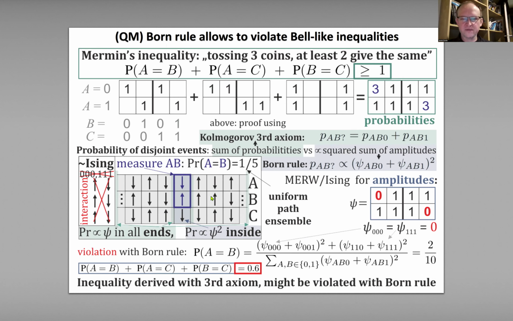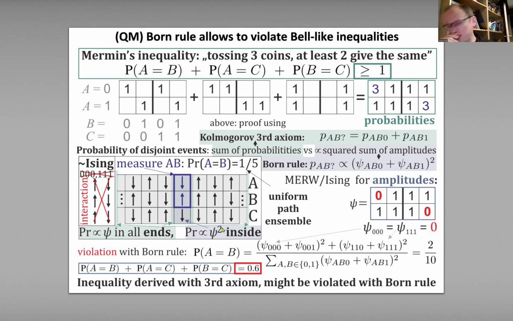So if you ask for the probability at the end of this sequence, we would get these amplitudes, this 1/6 probability among these 6 possibilities. But if you ask about probability inside, again, the two propagators have to meet. Each brings this 1/6, and we get the squares, the Born rule, which allows us to validate the inequality.